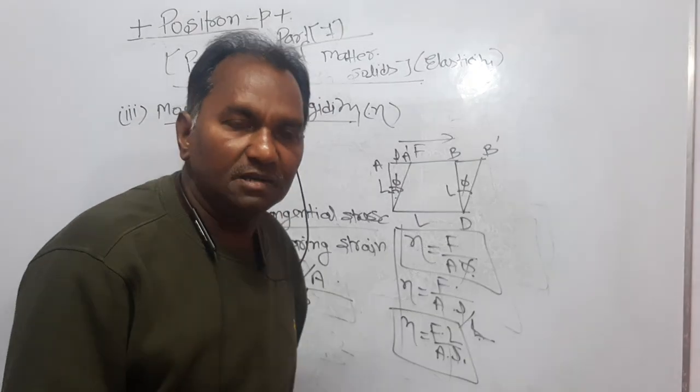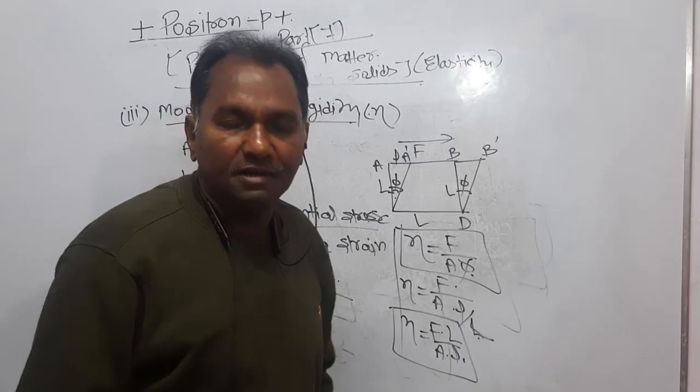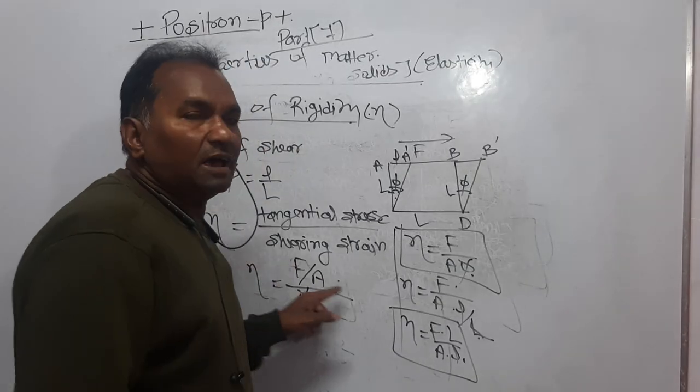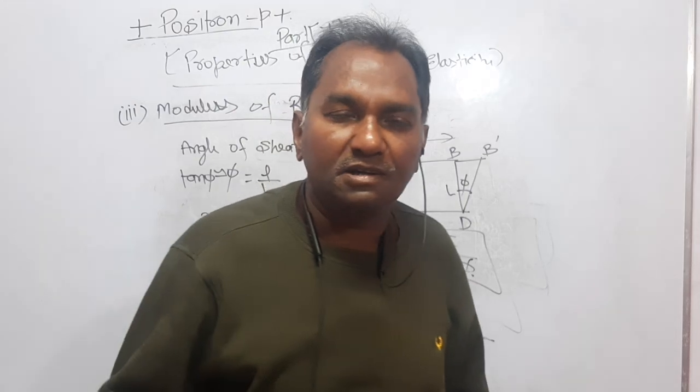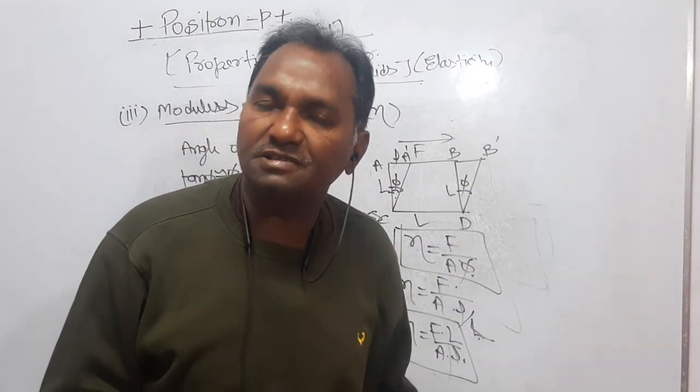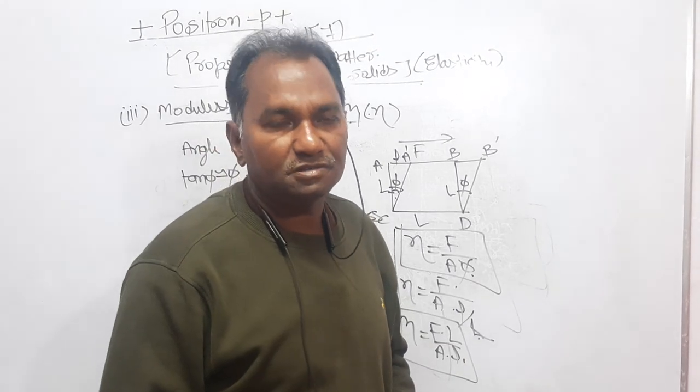Angle is dimensionless and unitless. The unit is a radian, but it is a dimensionless quantity. So eta has the dimension of F upon A, that is a pressure, ML^-1 T^-2, and the unit of eta, the modulus of rigidity, is again Newton per meter square.